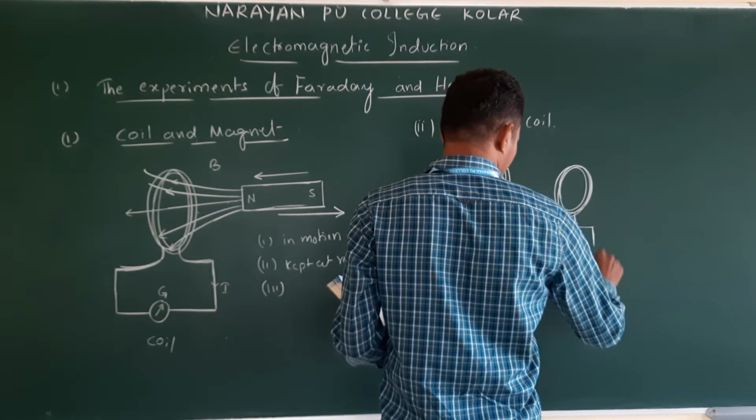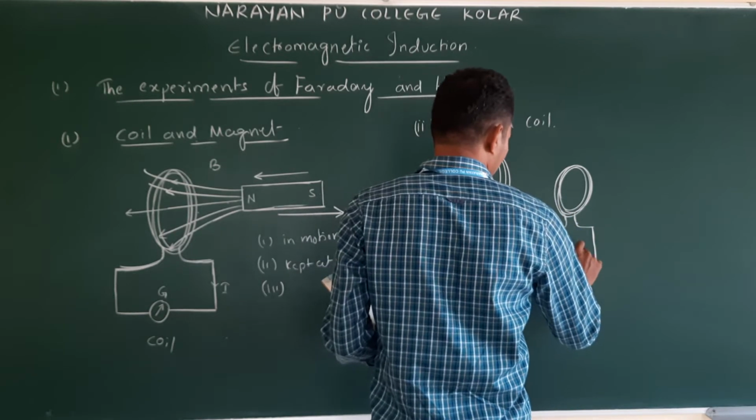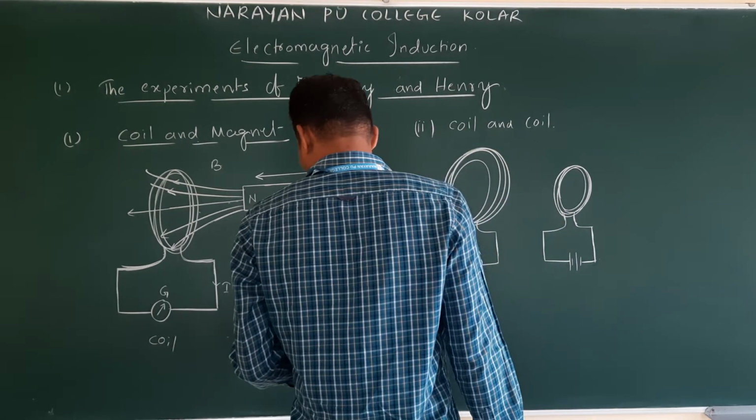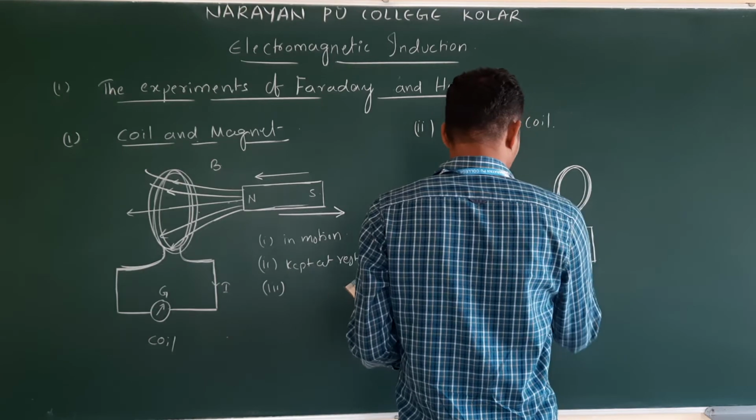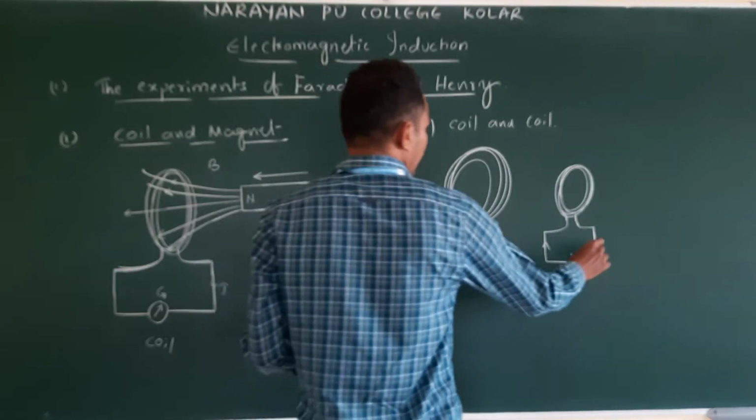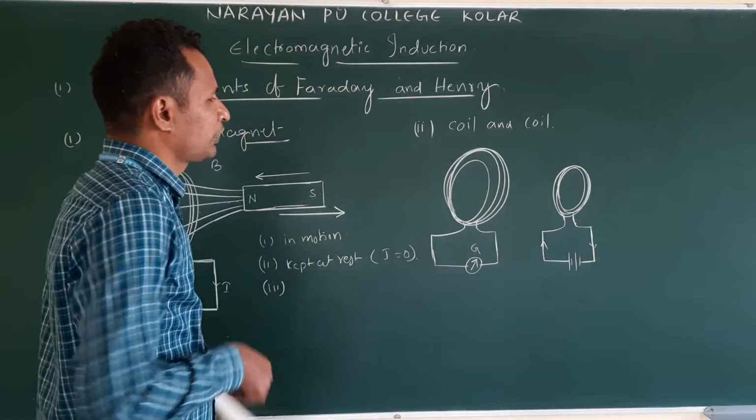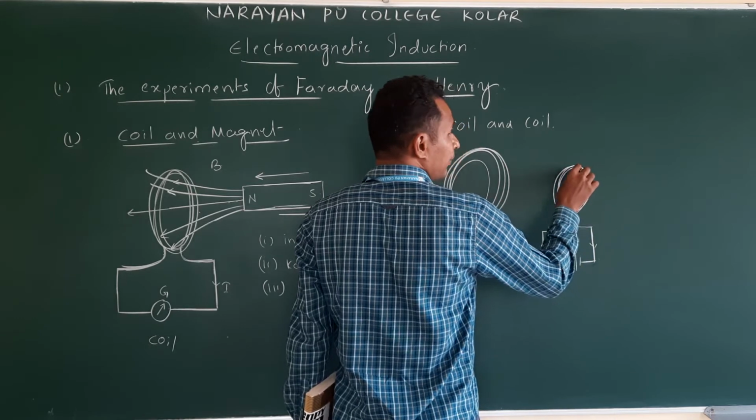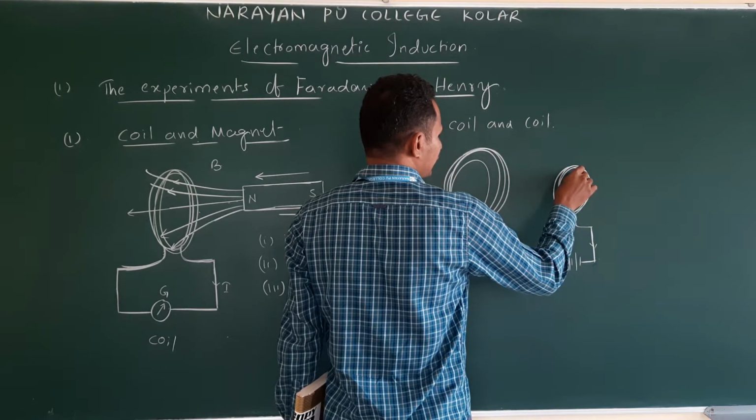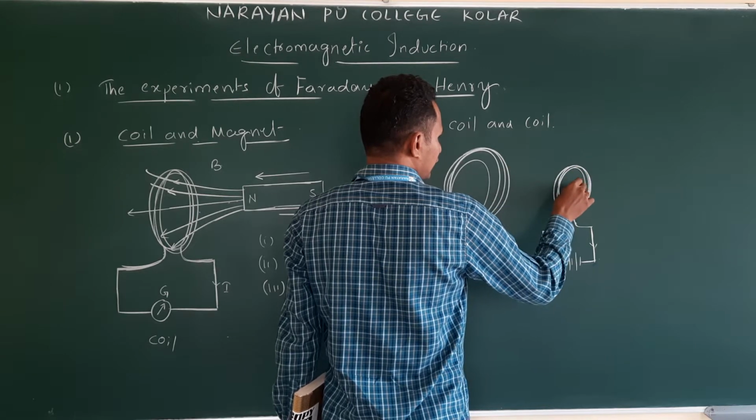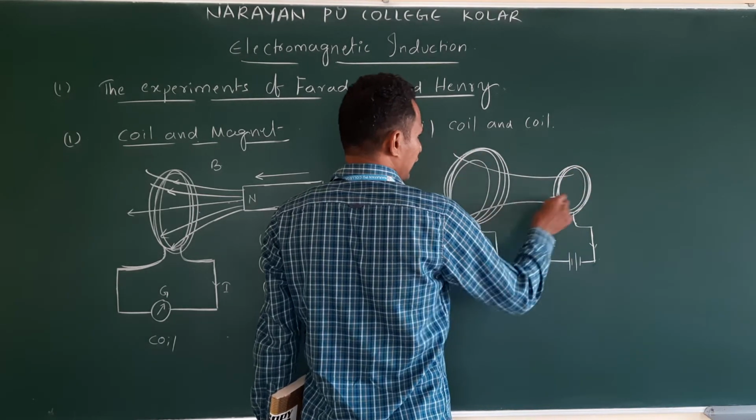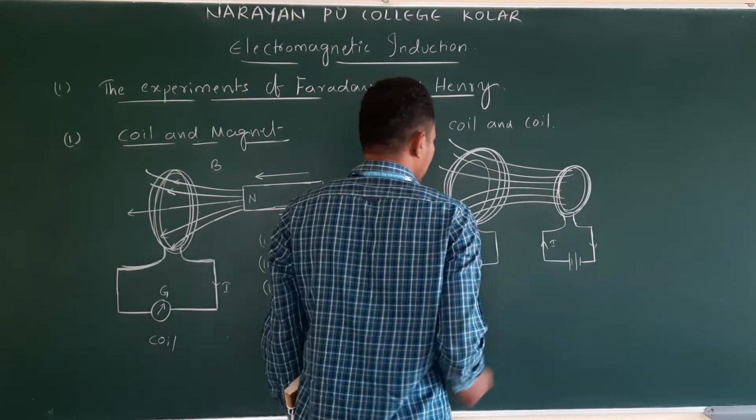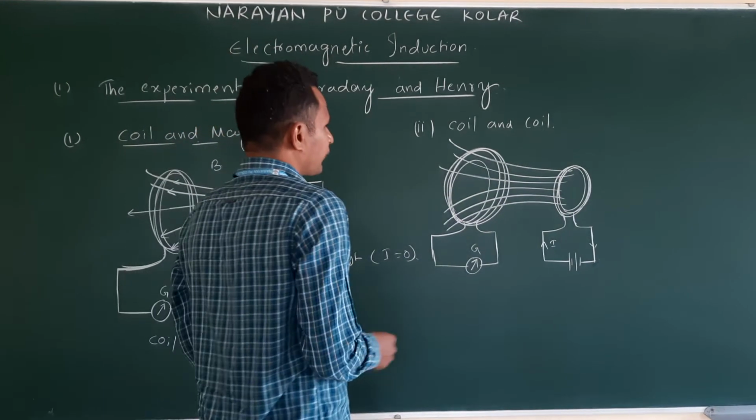This is connected to a battery. What happens? As soon as current flows in this coil, it develops a magnetic field. This coil develops the magnetic field in this fashion. Clear, like this. Okay?